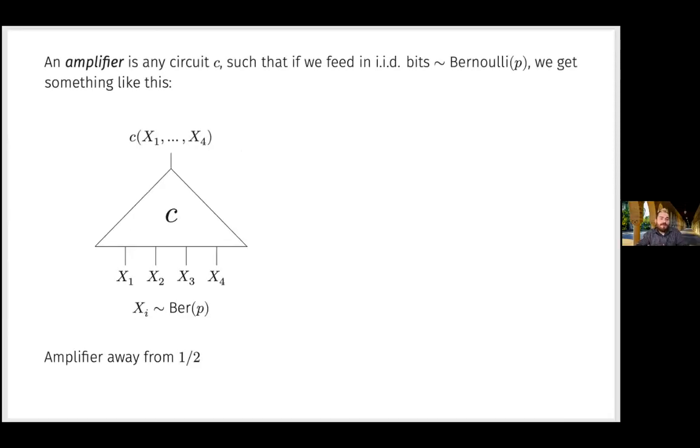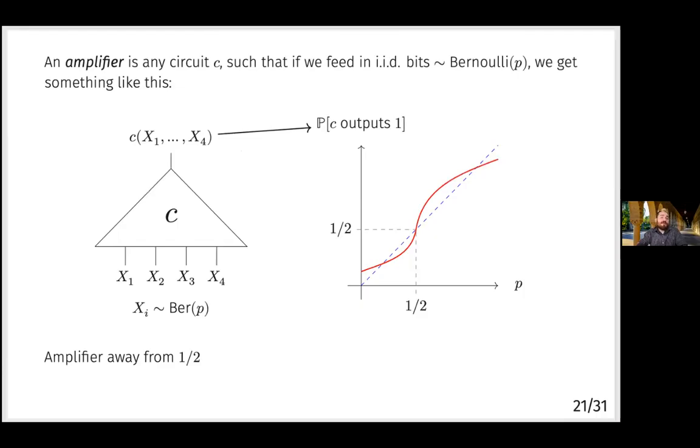And it's in terms of amplifiers. So an amplifier is any circuit like the circuit C here, such that if you feed in independent and identically distributed bits, which are drawn from a Bernoulli distribution that's 1 with probability P, then the probability that the output of the circuit is 1 depends strongly on P about some fixed point. Here the fixed point is 1/2. So if you feed in, say, a 1/2 plus epsilon bias bit, you'll get out, say, a 1/2 plus 2 epsilon bias bit. But if you feed in 1/2 bias bits, you'll get out a 1/2 bias bit.